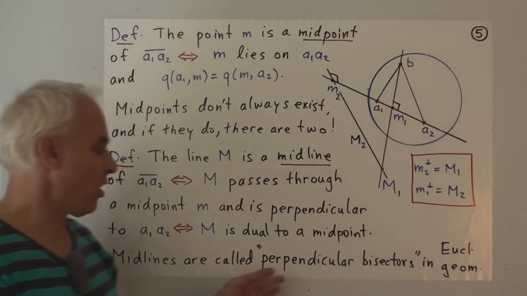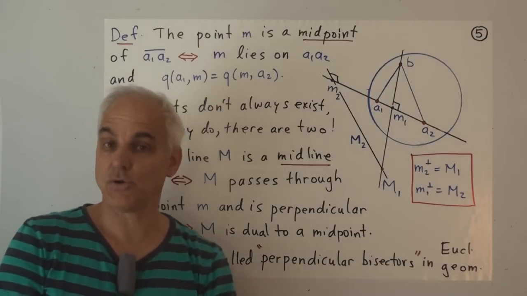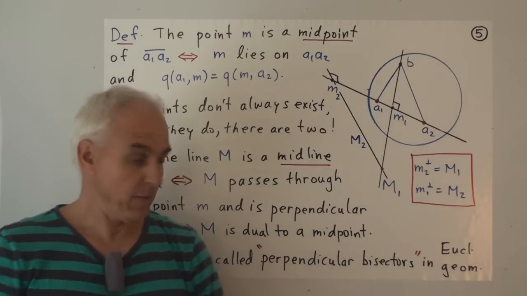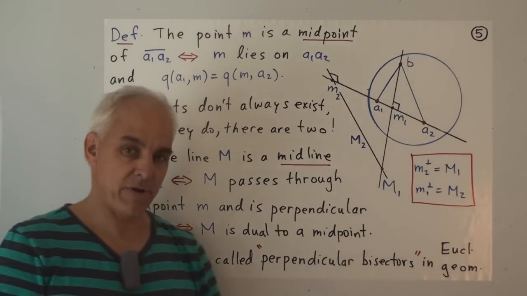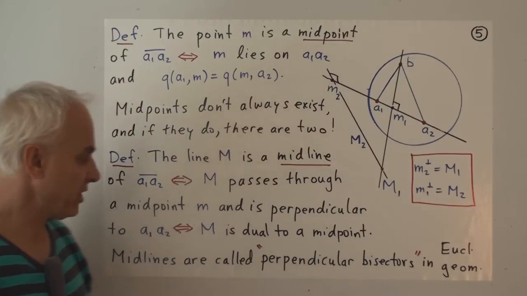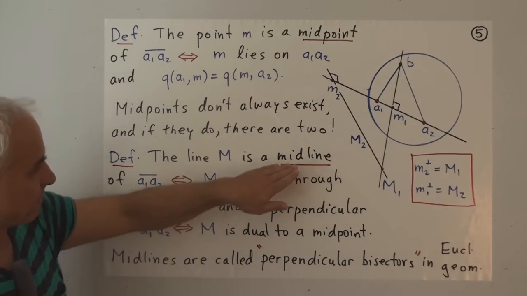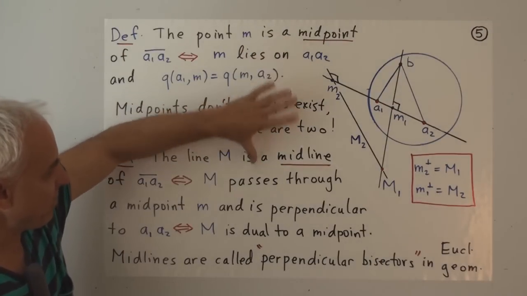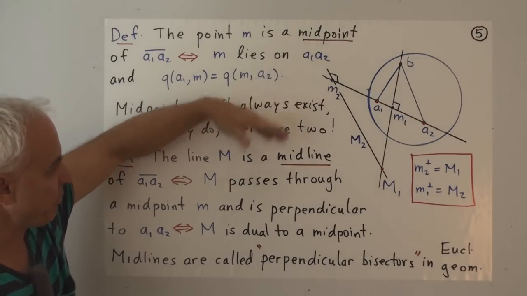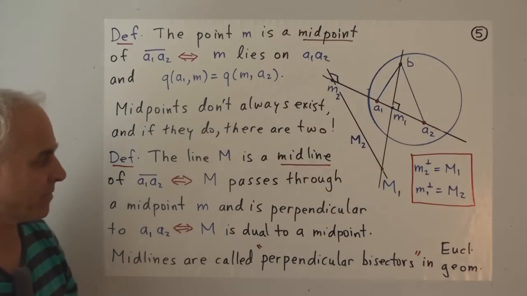Now, midlines are usually called perpendicular bisectors in Euclidean geometry. We've chosen not to use this terminology for various reasons. First of all, it is a bit long-winded, and secondly, the duality between midpoints and midlines is better expressed with this notation.